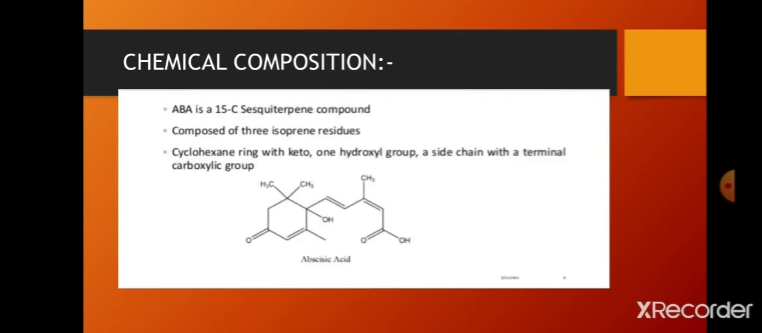Next, chemical composition. ABA is a 15 carbon sesquiterpene compound. You remember only 15 carbon compound, composed of 3 isoprene units. How many isoprene units? 3 isoprene units and 15 carbons. And one thing to remember here is that the precursor of abscisic acid is violaxanthin. It is important to note that violaxanthin is a precursor of abscisic acid, in the indirect pathway.